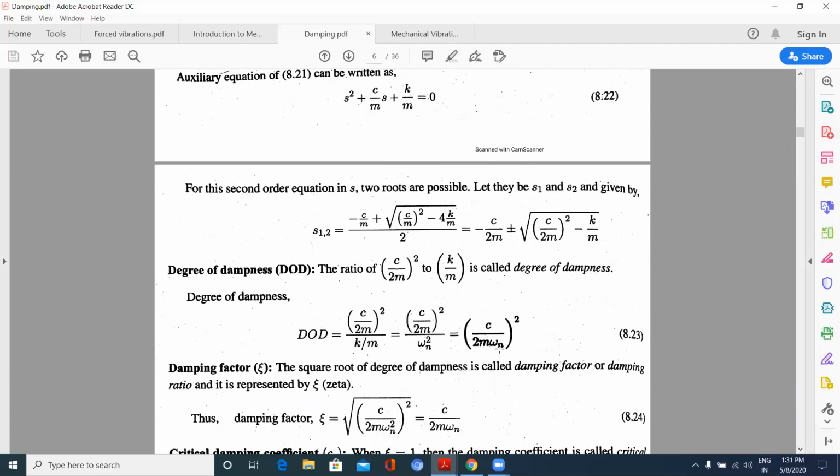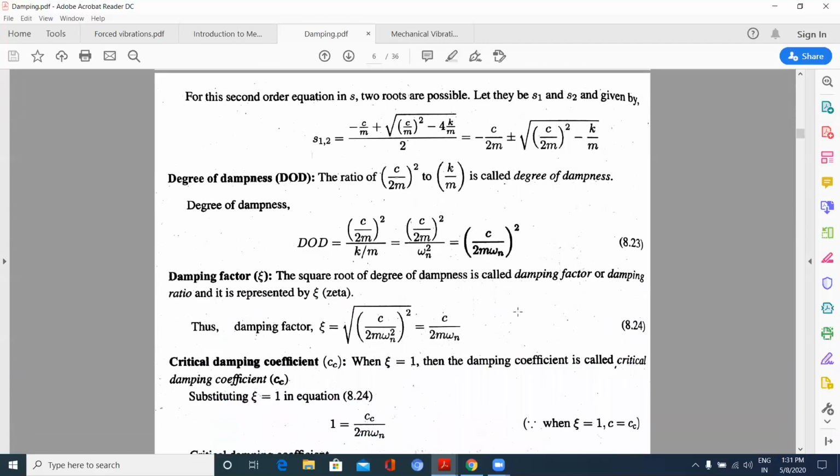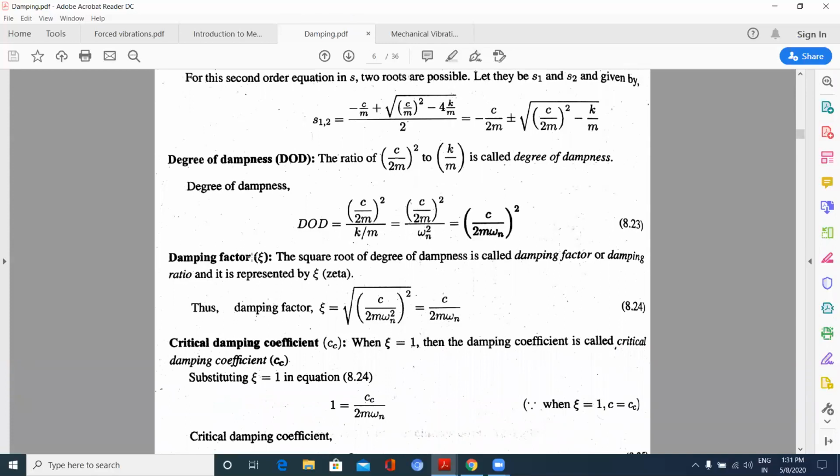Omega n, we can write shortly, c by 2m omega n whole square, where omega n is nothing but what? Under root k by m. So k by m can be written as omega n square. So I am getting c by 2m omega n whole square. Don't get confused with this. c by 2m omega n whole square is your degree of dampness. Now the damping factor is given by psi. Okay, damping factor. What is this damping factor?